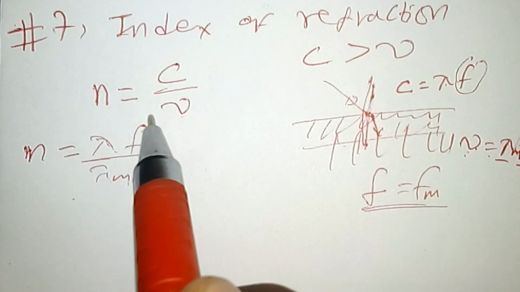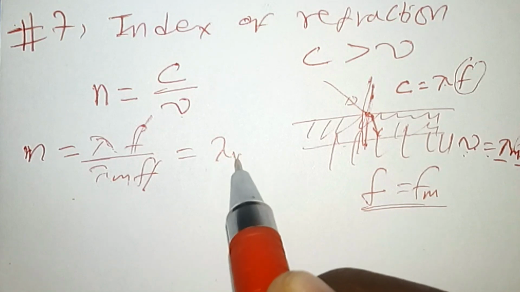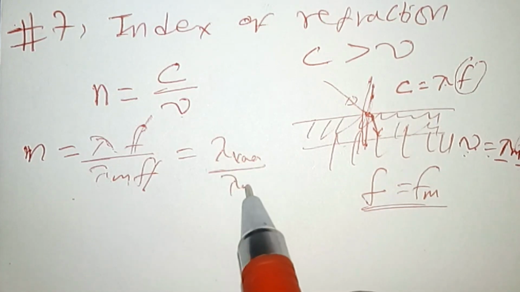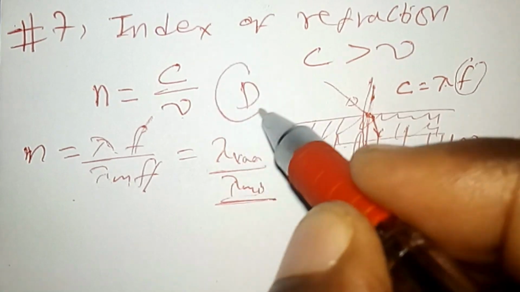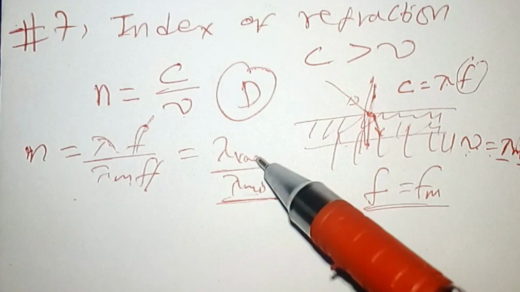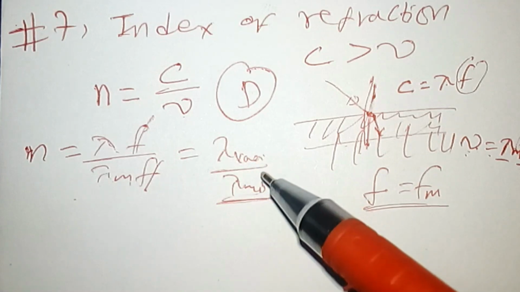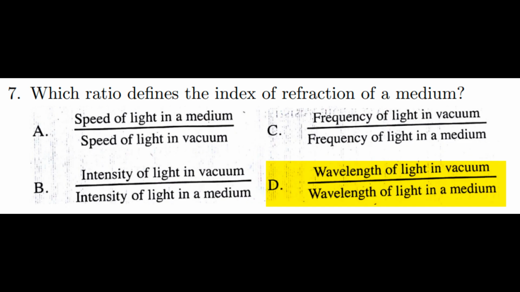The frequency does not change, so this equals lambda in vacuum divided by lambda in medium. So the correct answer among the given alternatives is alternative D. The refractive index is equal to the ratio of the wavelength in vacuum to the wavelength in the medium.